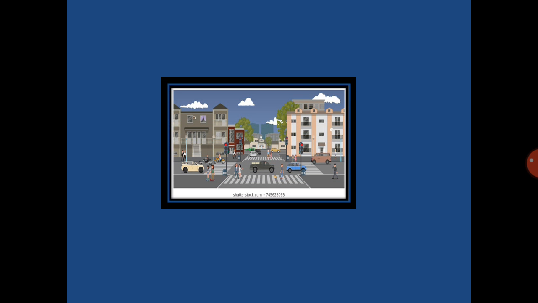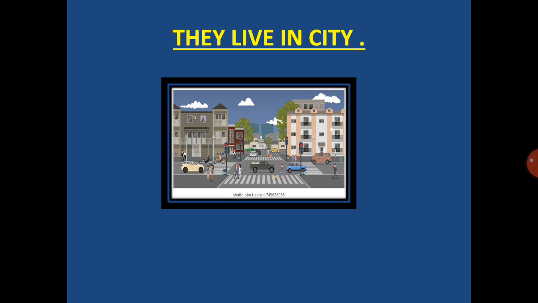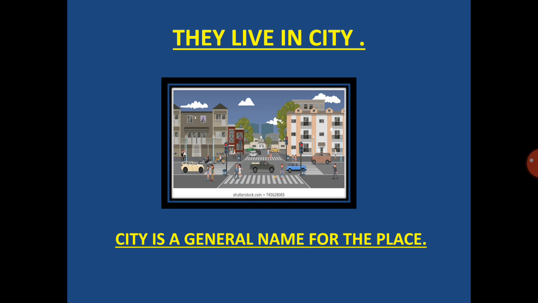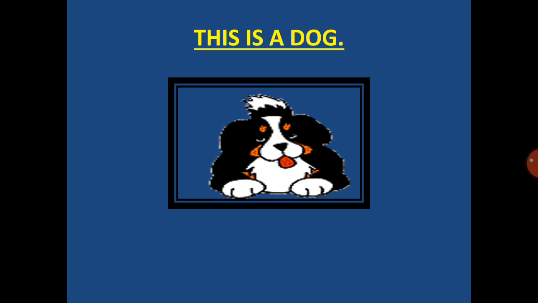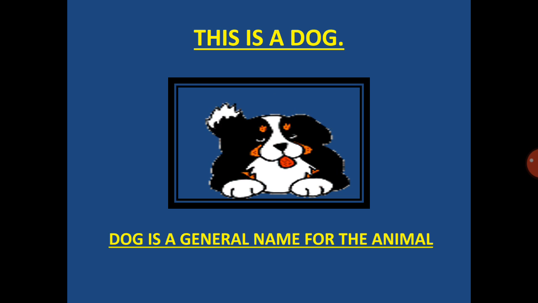Now the second example. They live in the city. Now here city is a general name of the place. The third example is on the image. Can you tell me which animal this is? Yes, this is a dog. Now here dog is a general name for the animal.